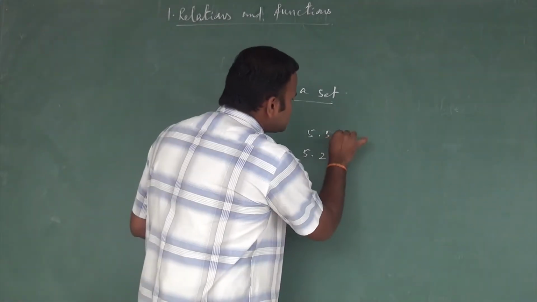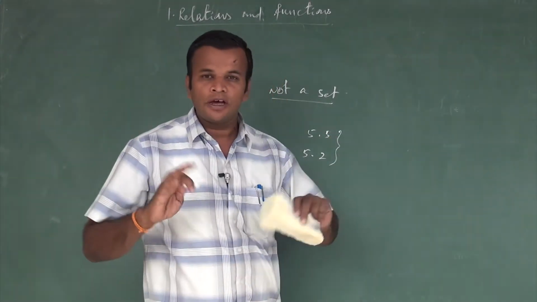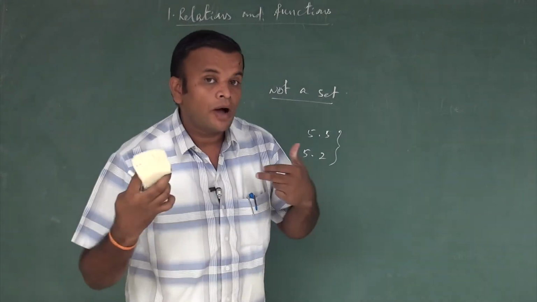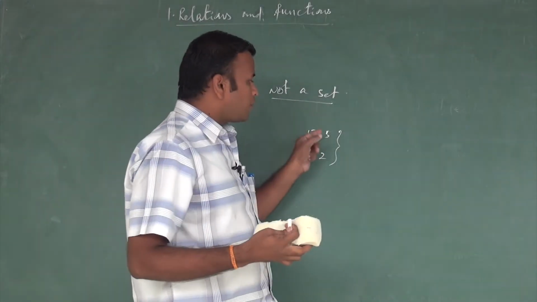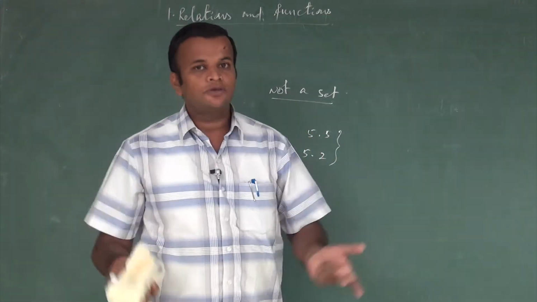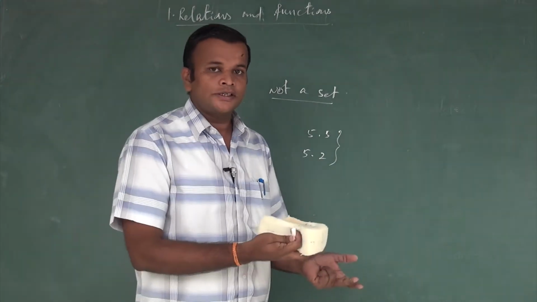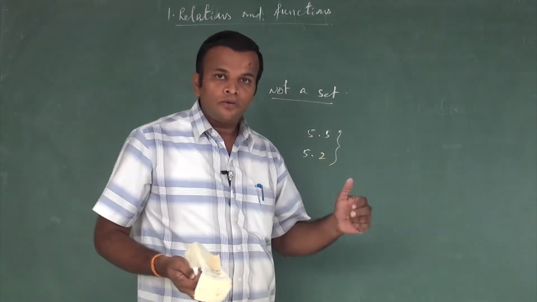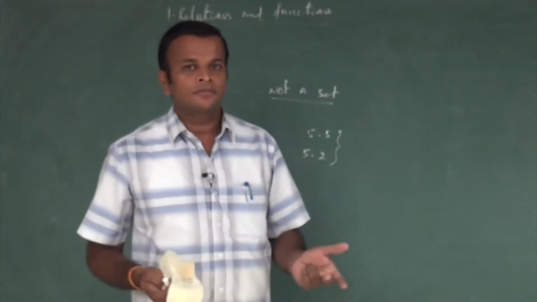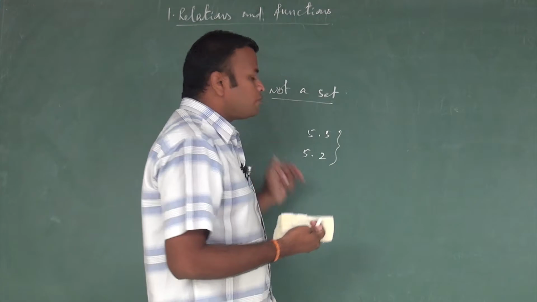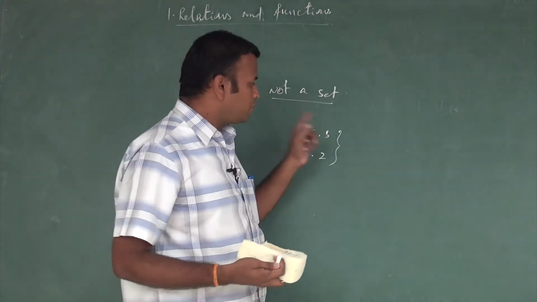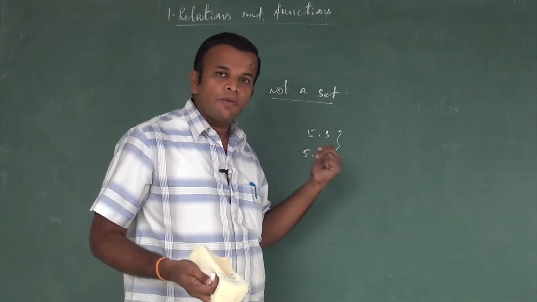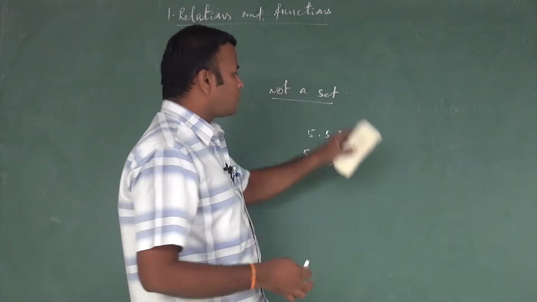So the tallest varies depending upon the person. So here we can't well define the persons. Now I say 5.5 and another person says 5.2. So it's an example of not a set.